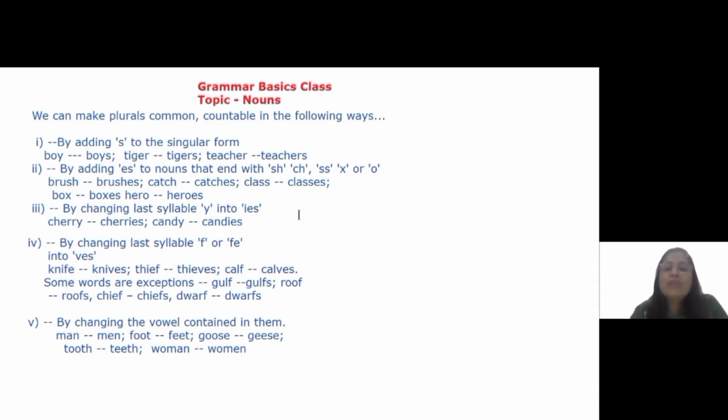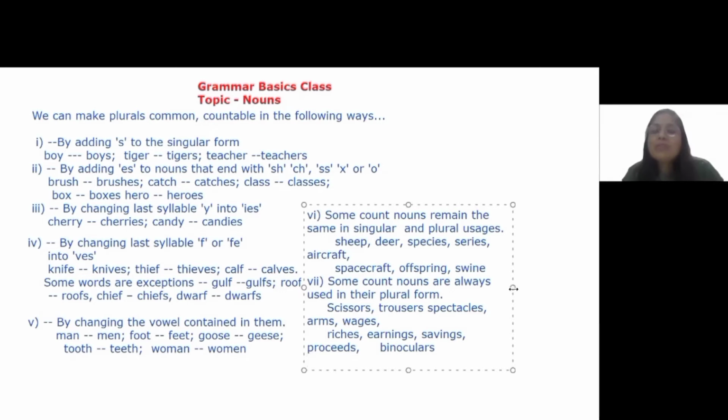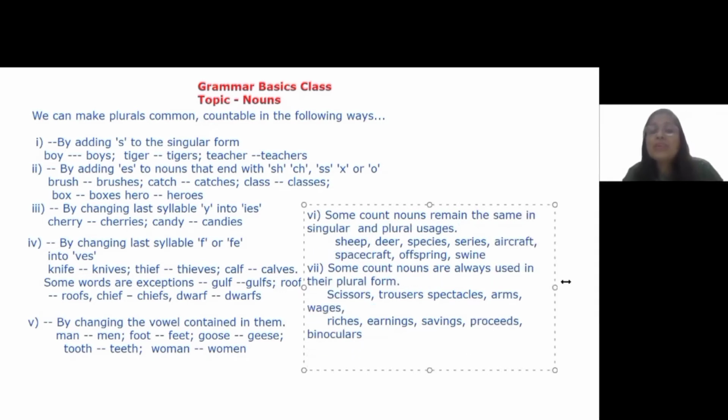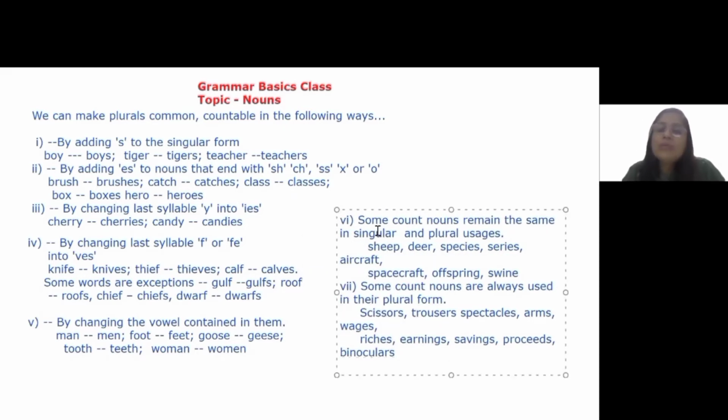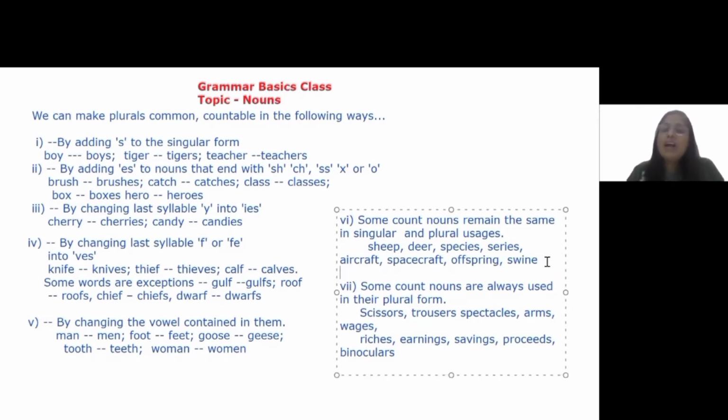I want to add something more to these nouns. Some countable nouns remain the same in singular as well as plural usages. And this is where many people make a mistake. For example, sheep remains sheep, deer, species, series, aircraft, spacecraft. I've brought some words so that you know that when these words are used, they remain the same in singular as well as plural forms.